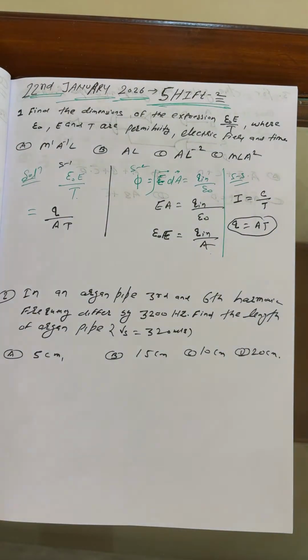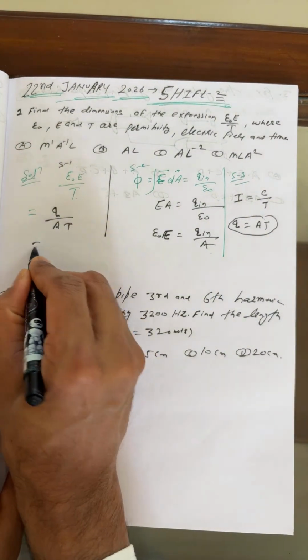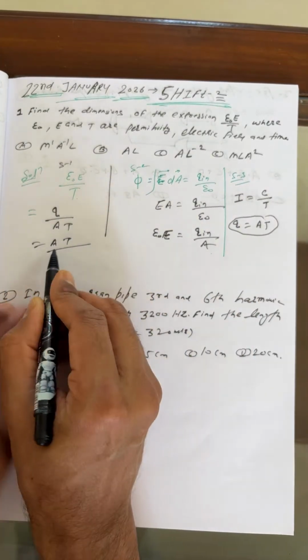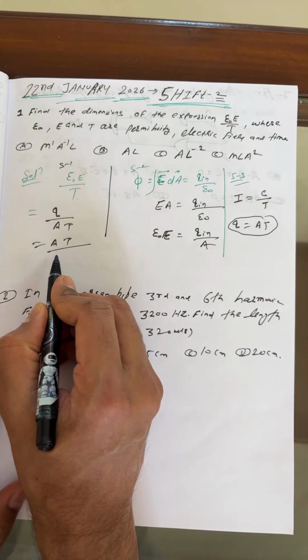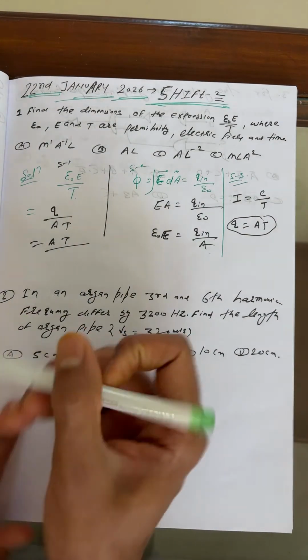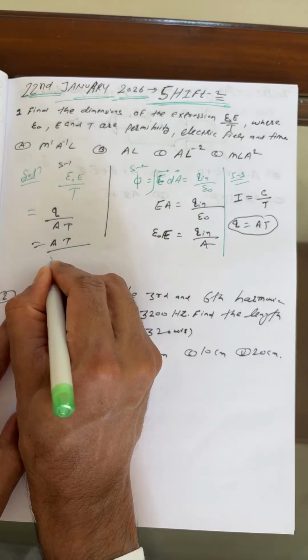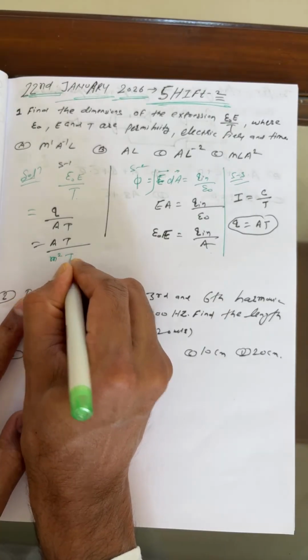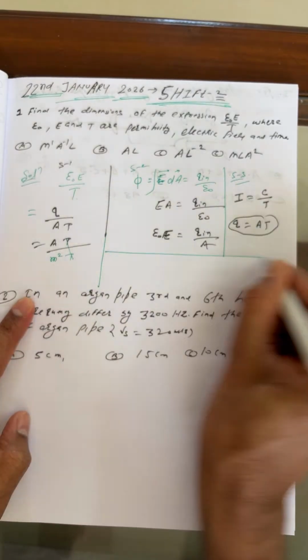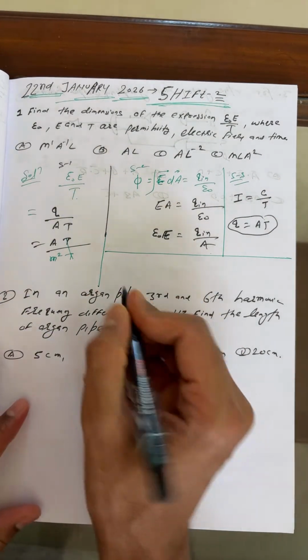What is beta? Ampere into time. So here you can write beta G. Charge is what? Ampere into time. It's ampere beta. Don't say A and A cancel. It's area beta. Area, you can write the dimension: this is meter square. Time cancels. Finally, students, I'm writing it here.